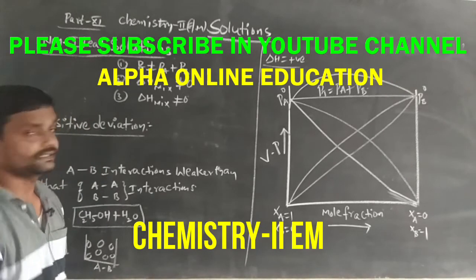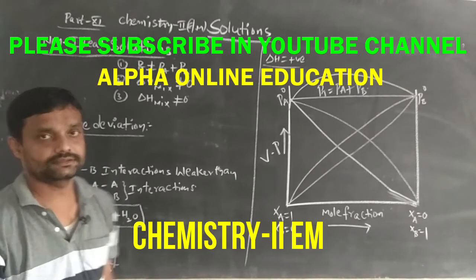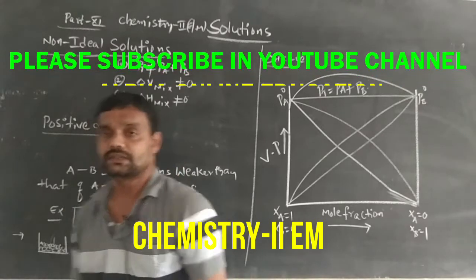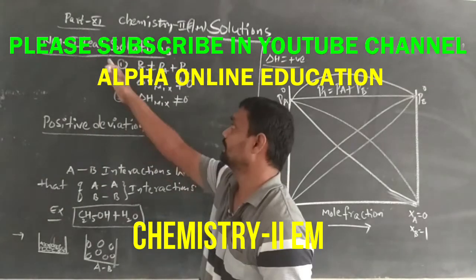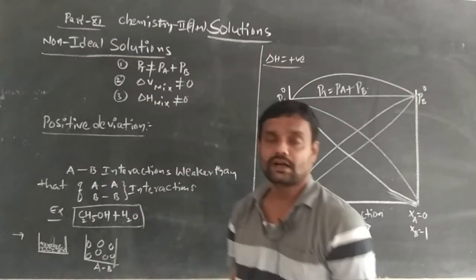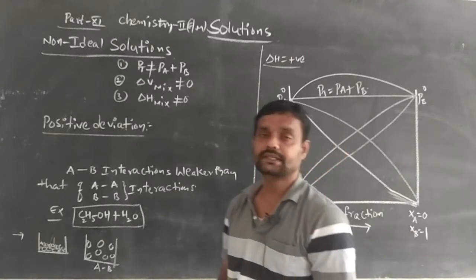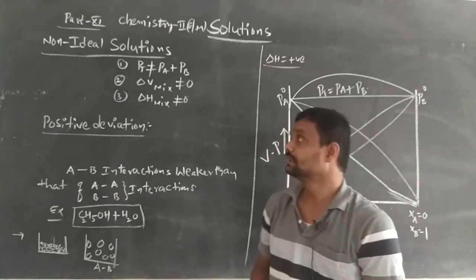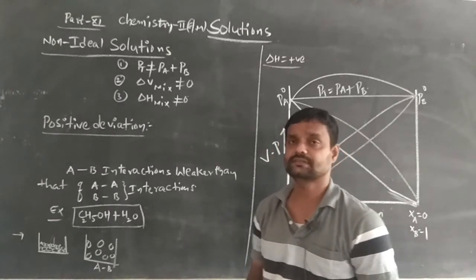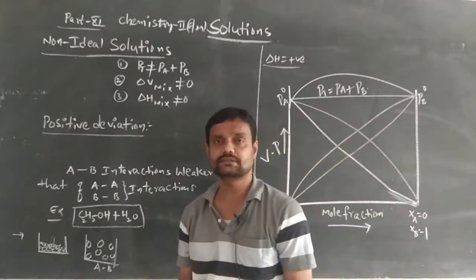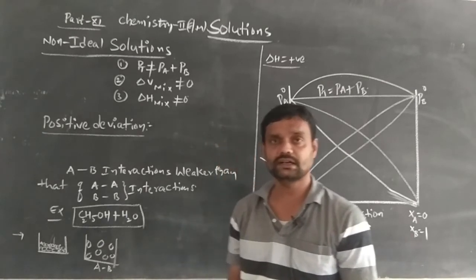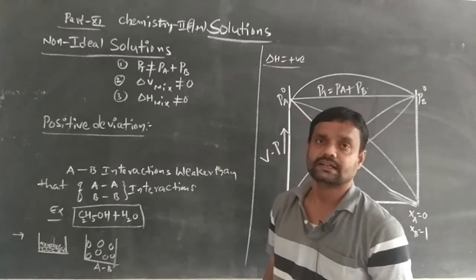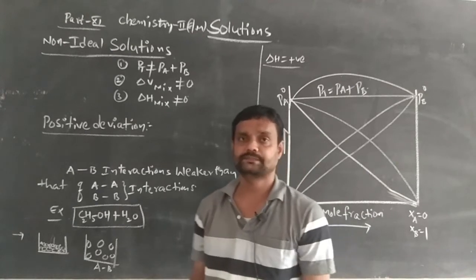In the previous part we discussed ideal and non-ideal solutions. Now we are going to the non-ideal solutions. We already need to know the meaning of ideal and non-ideal solutions. An ideal solution means a solution which obeys three rules. That is, it obeys Raoult's law at the given concentration and temperature.